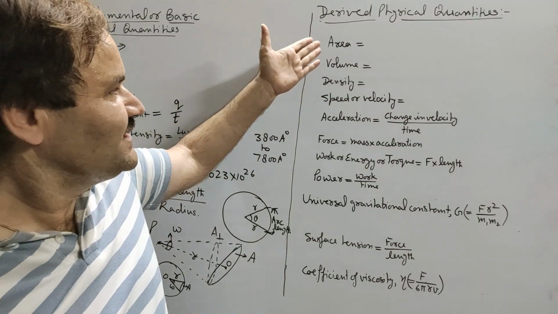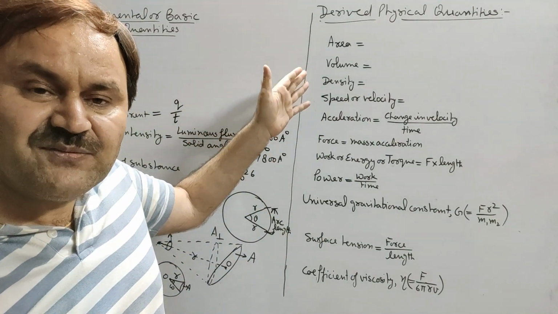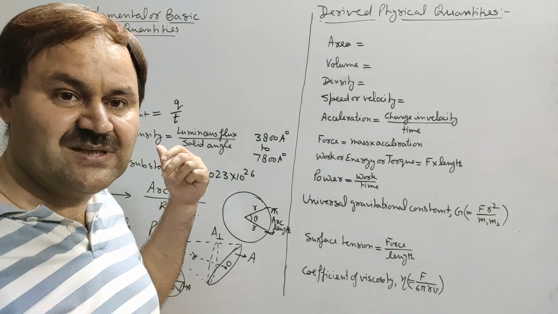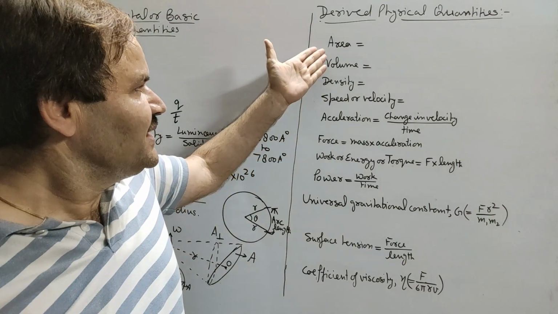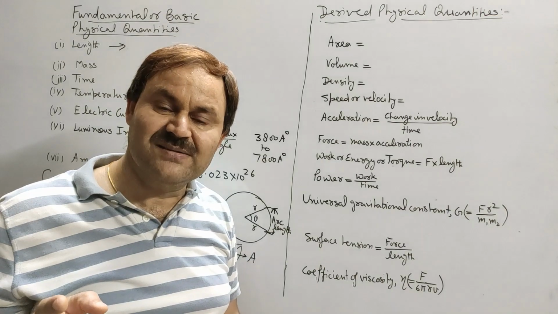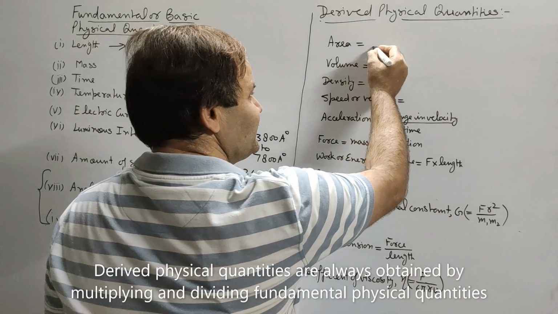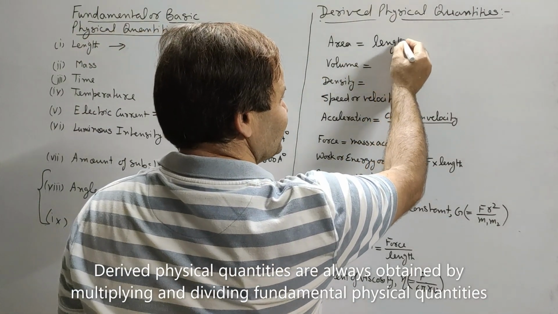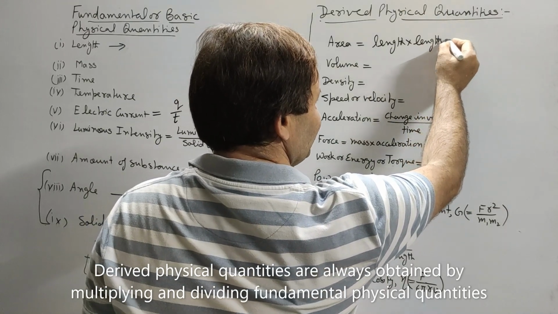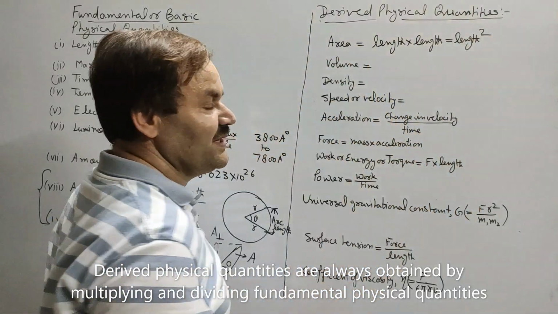Now we will see the derivation of a few derived physical quantities from fundamental physical quantities. Say first we come to area. Area is length into breadth, and length and breadth both are lengths. So length multiplied twice, that is length into length, that is length square, will give us area.